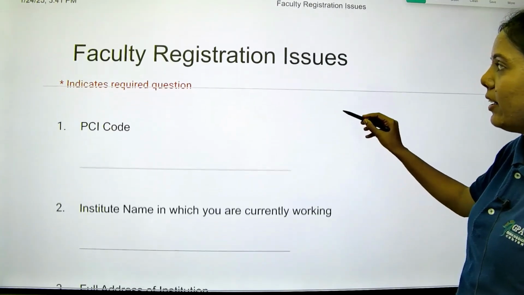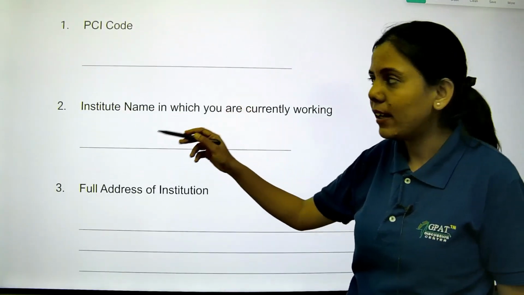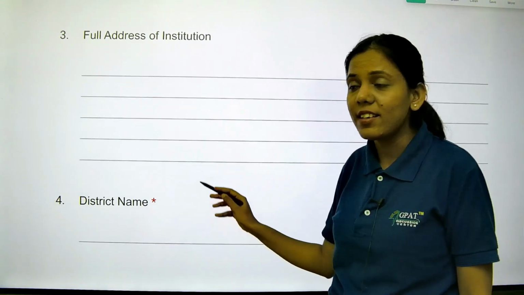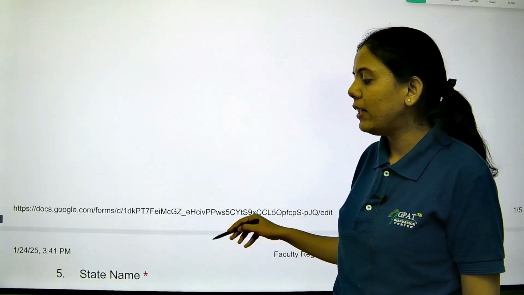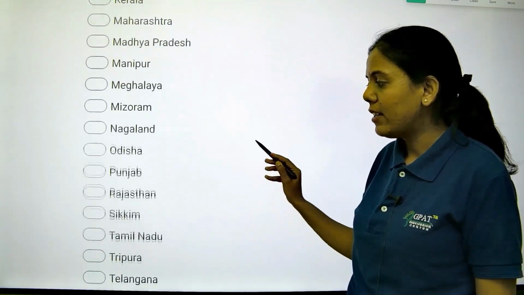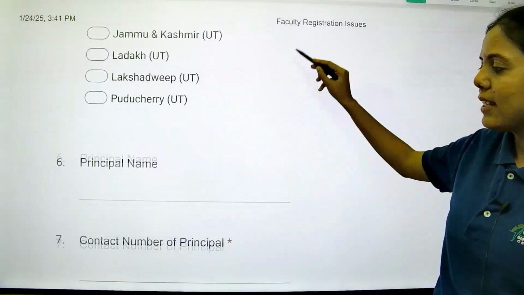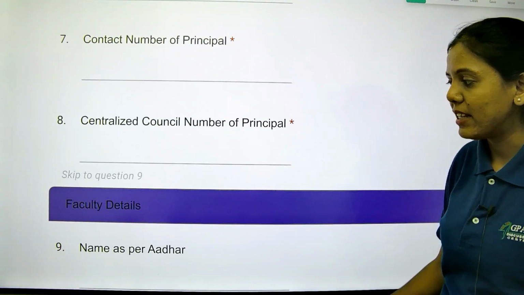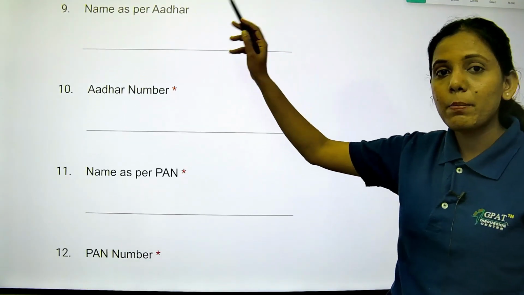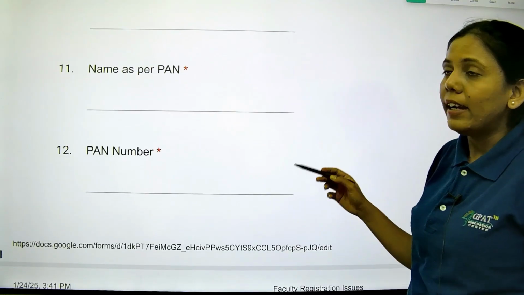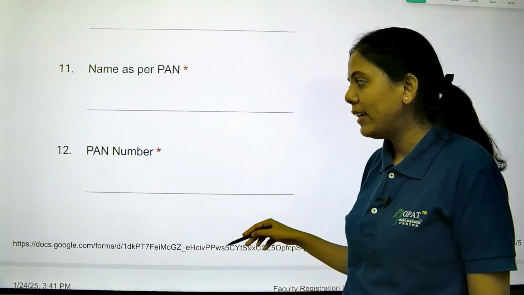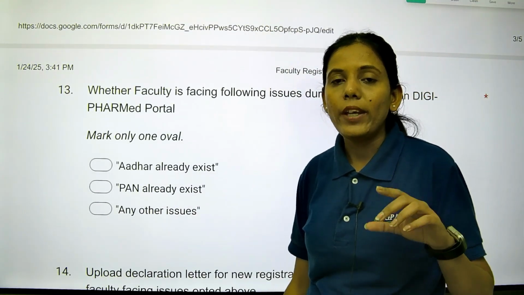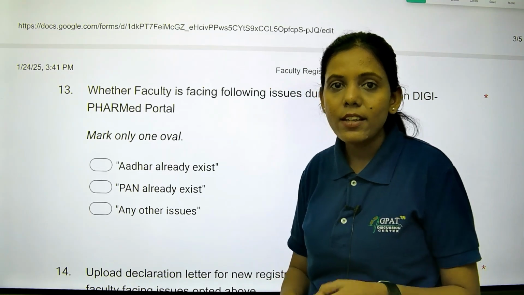Afterwards, you will see faculty registration issues like PCI code, the institute name in which you are currently working, the address of the institute, the district name and the state. Then there will be the principal's name, contact number, and centralized council number, the name as per Aadhaar and Aadhaar number, the name as per PAN and PAN number, and what issues you are facing, whether it shows that PAN already exists, Aadhaar already exists, or any other issues.